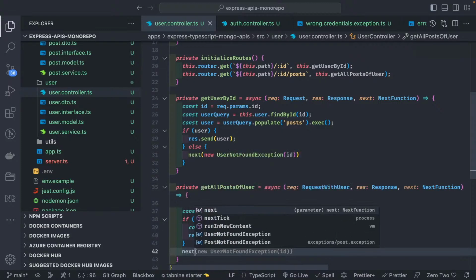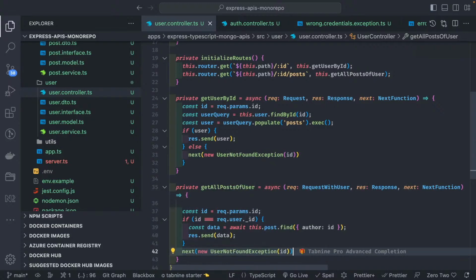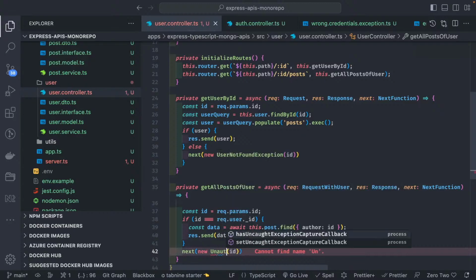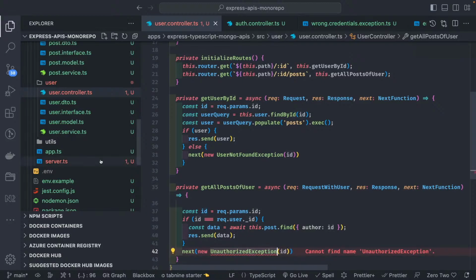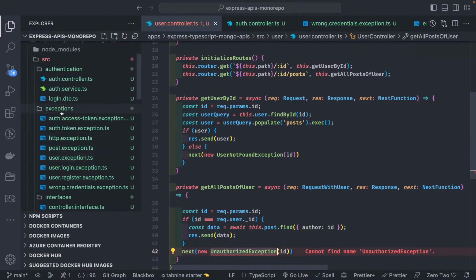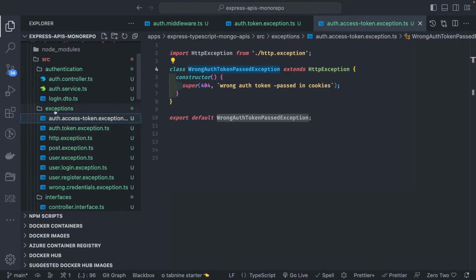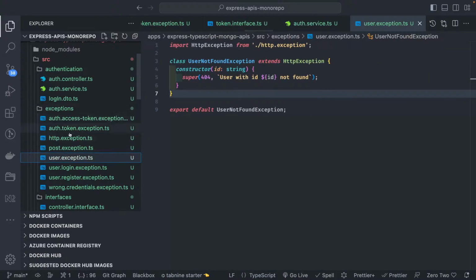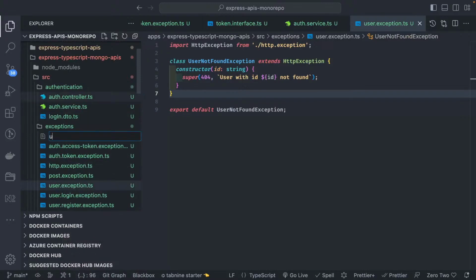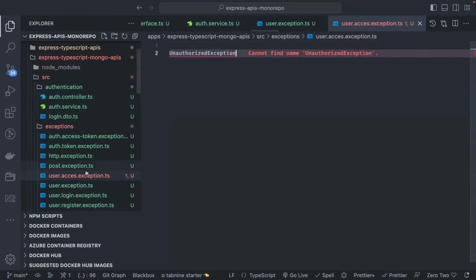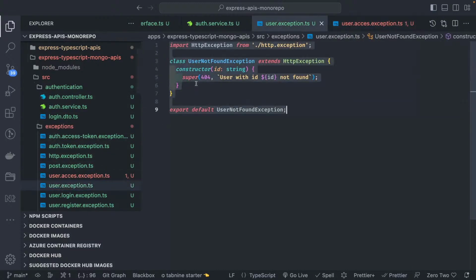Otherwise, next, unauthorized user exception or something like that. This exception we can create. So inside exception, user access exception. I can create a custom exception, userAccessException.ts. This is the unauthorized exception.